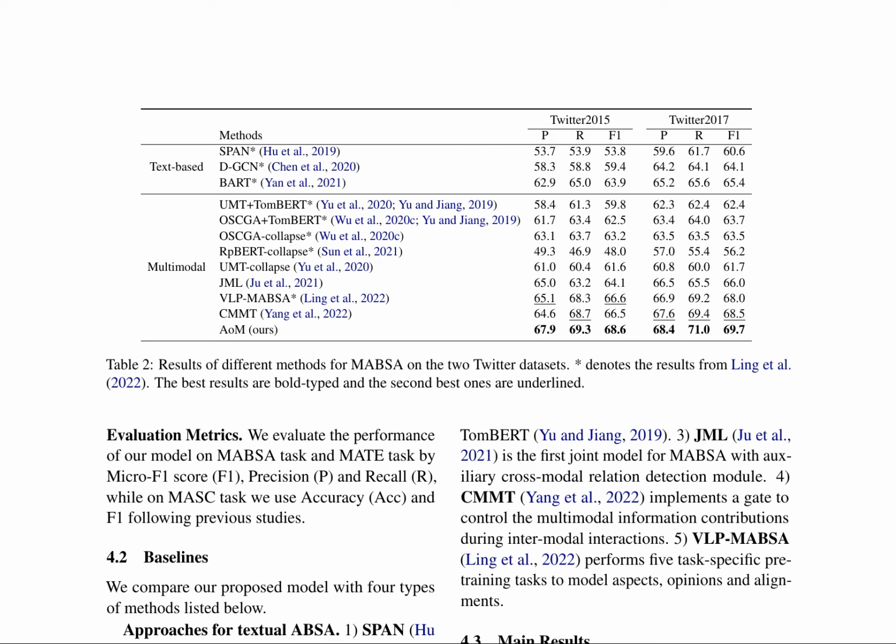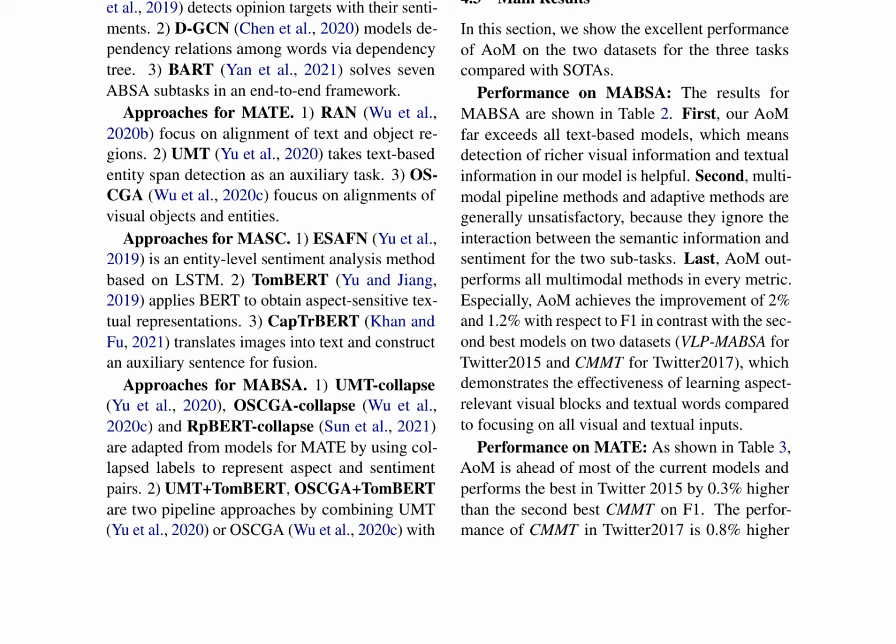The results show that AoM outperforms existing models in terms of F1 score, precision, and recall, demonstrating the effectiveness of the proposed approach. The authors also provide a detailed analysis of the results, highlighting the importance of capturing aspect-relevant visual blocks and textual words. They also compare the performance of AoM with other multimodal methods, showing that AoM achieves significant improvements over existing models.